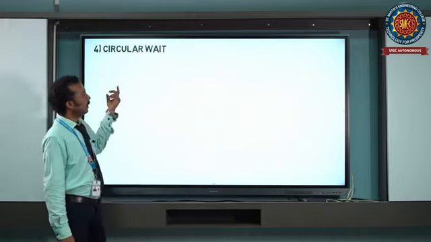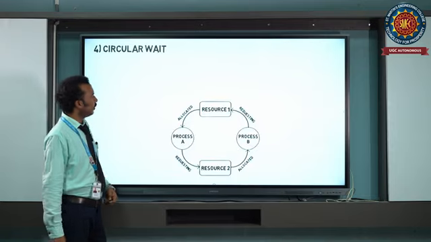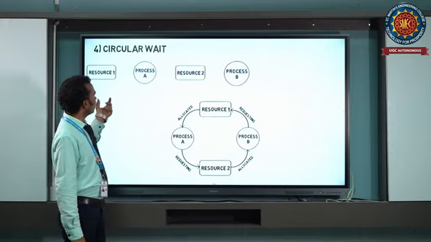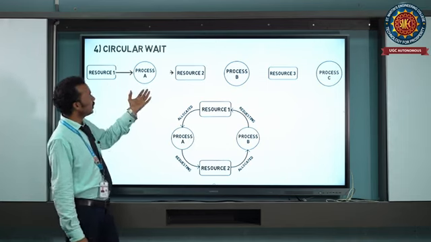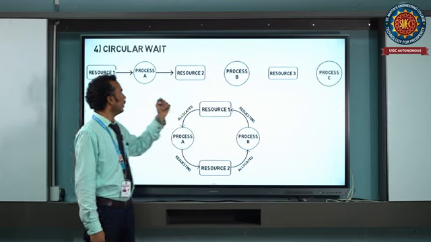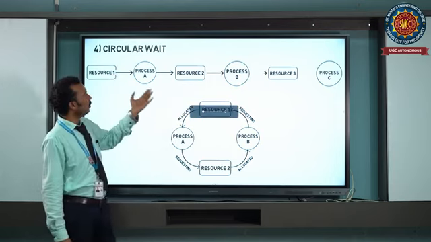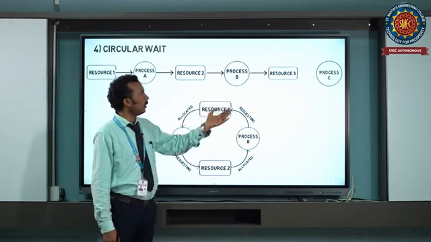Next one is circular wait. Here we can take three processes, process A, process B and process C, and the resources are resource 1, resource 2 and resource 3.